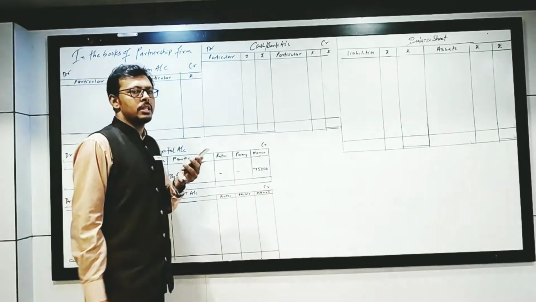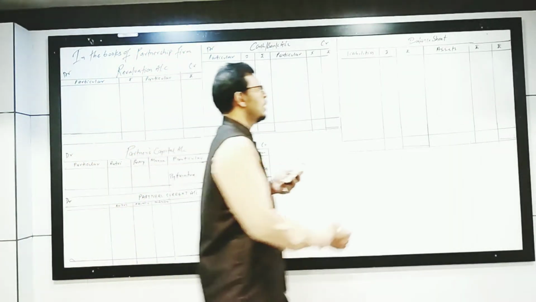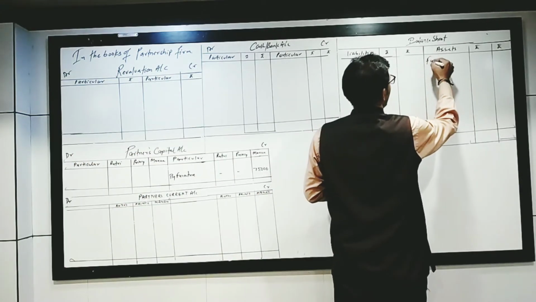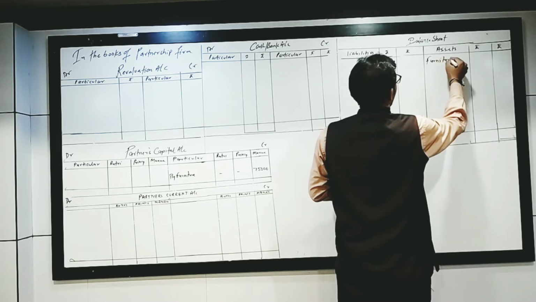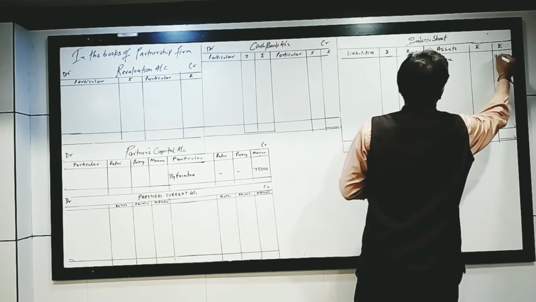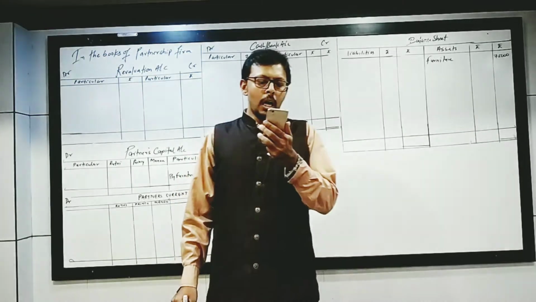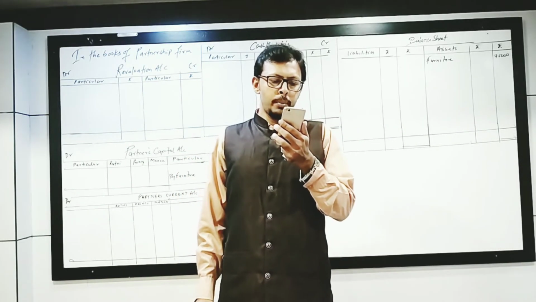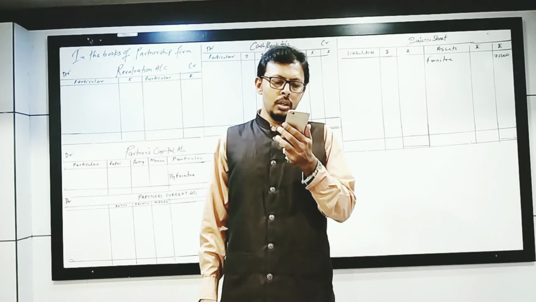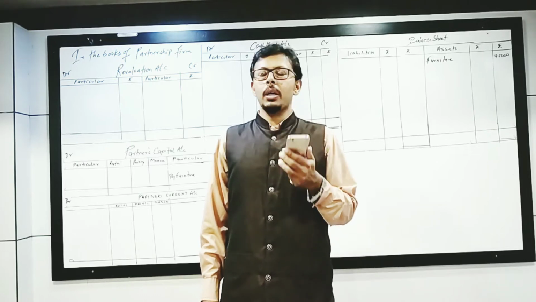As we can see, furniture is not there in the books of accounts. So now furniture will be recorded on the asset side. Now it is an asset of the business. Out of creditors, rupees 60,000 are payable to Manan, which is to be transferred to the capital account.